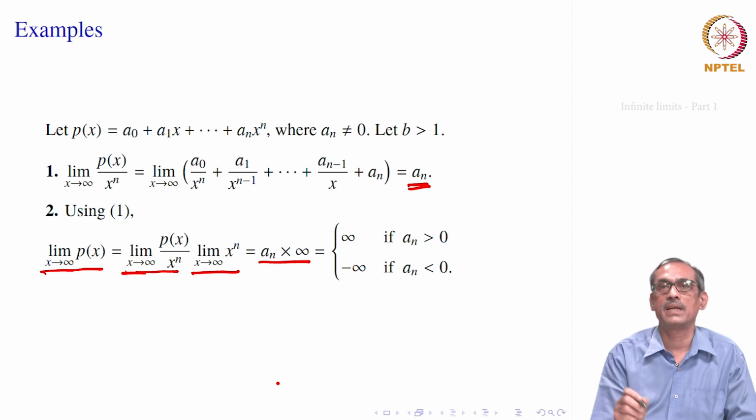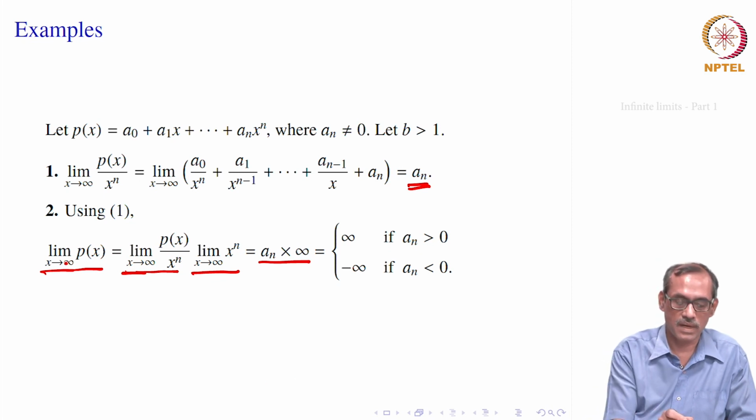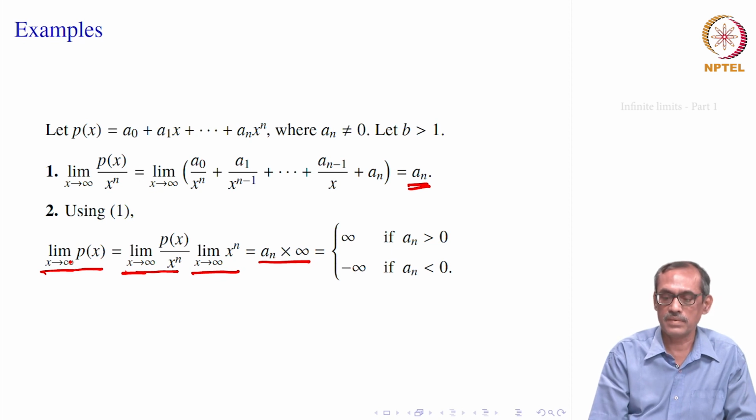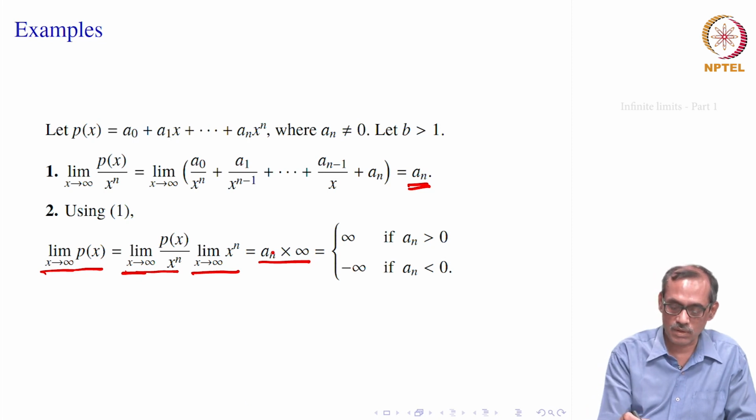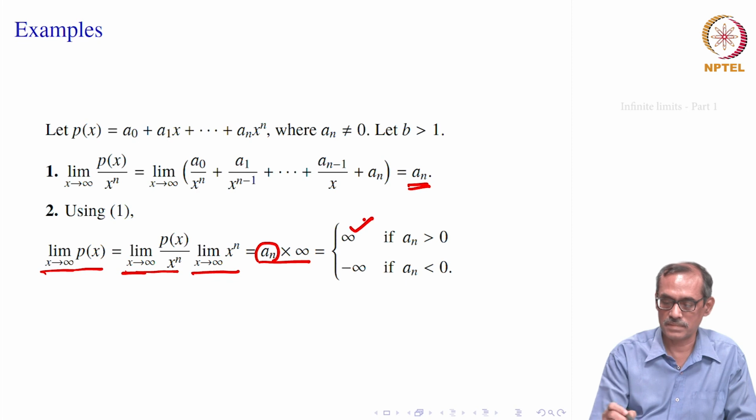So, m divided by a_n is positive. Then there exists a delta such that whenever x is bigger than this delta, we have f(x) bigger than m divided by a_n, right. So, now that will be multiplied with a_n, that will say for all those x we have p(x) is bigger than m, therefore, it will be infinity.